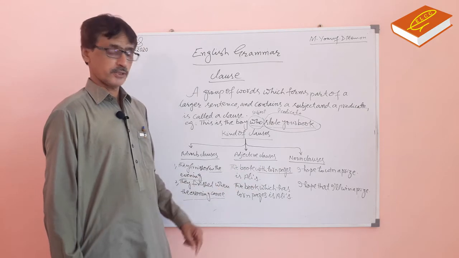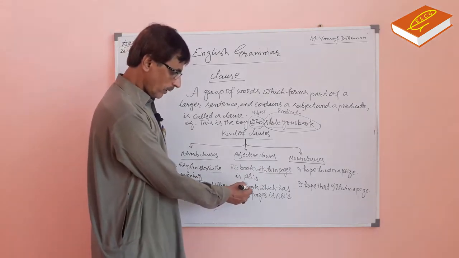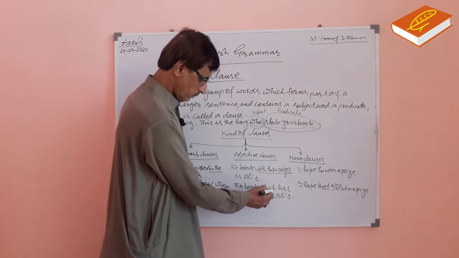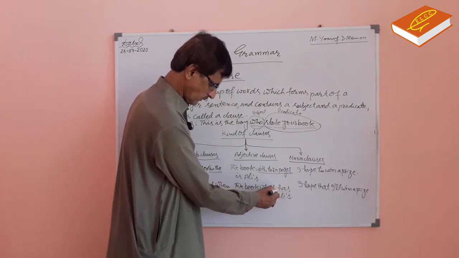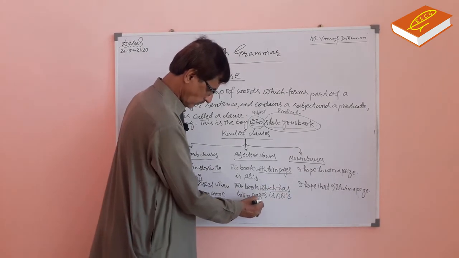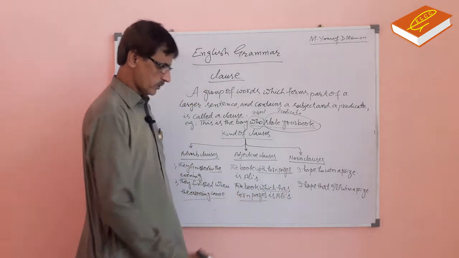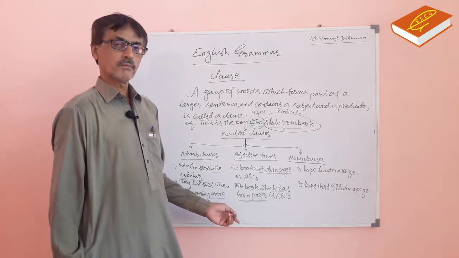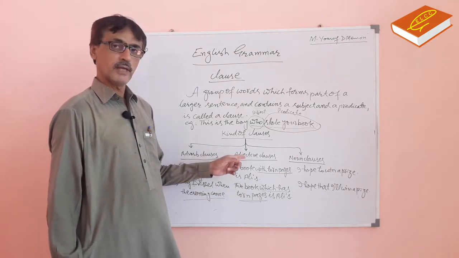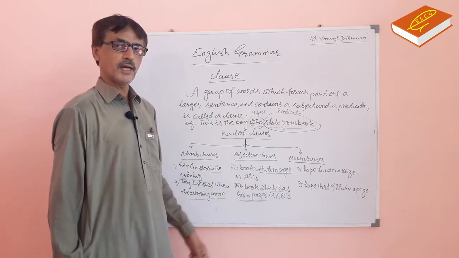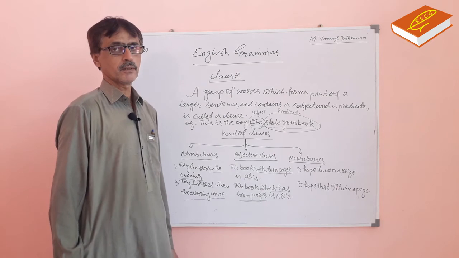And in the second sentence, the book which has torn pages. Which has torn pages, it is clause, adjective clause, which is subject and has torn pages is predicate.